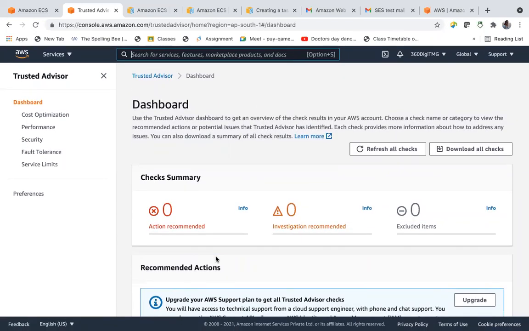It will check your application: is it cost optimized, or is it okay with redundancy, resilience, performance, and fault tolerance? All these things, this trusted advisor will check.